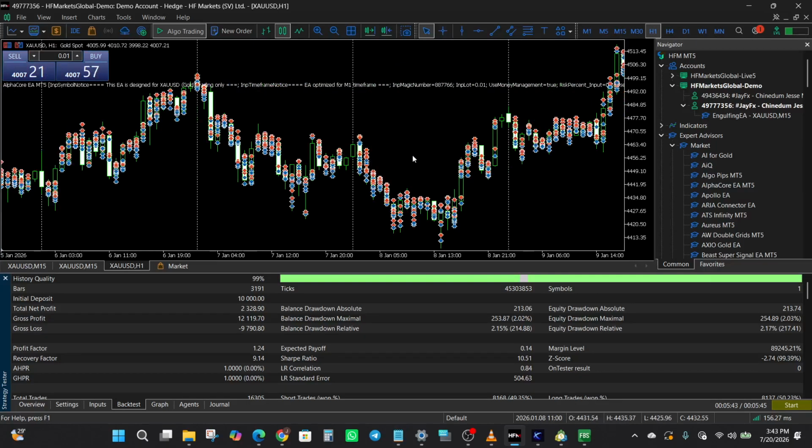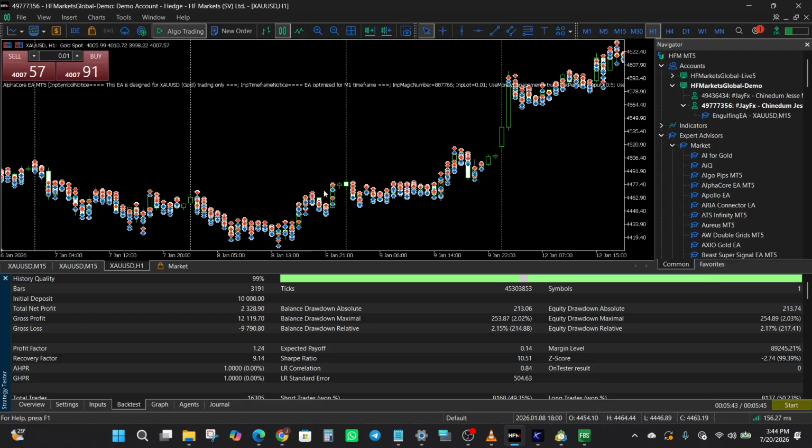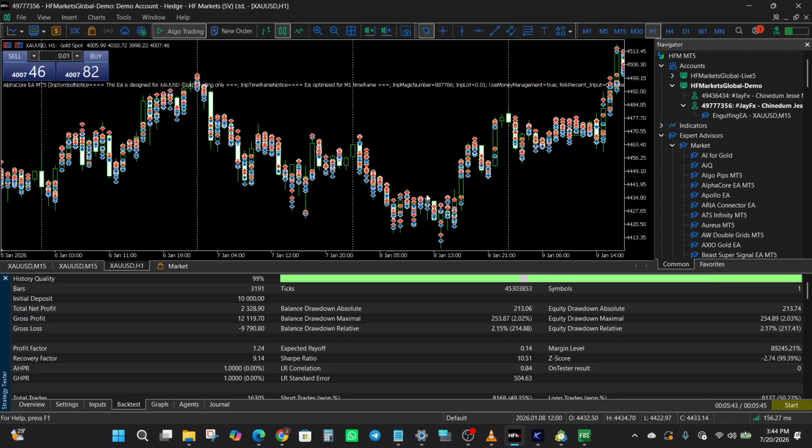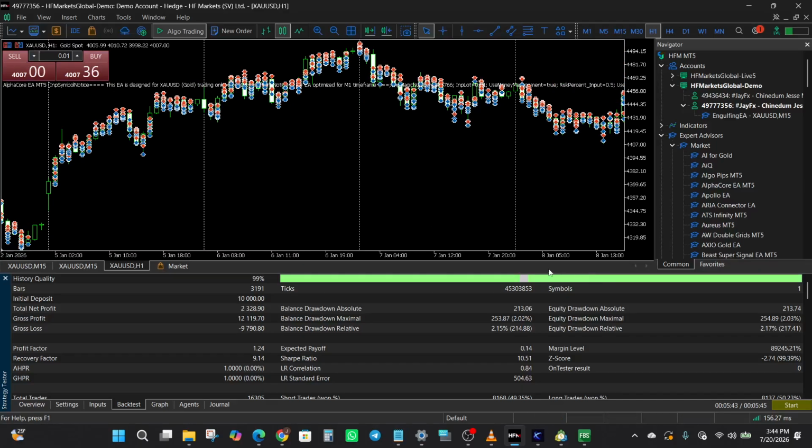All right, you can see how multiple trades are being executed in 1 hour, because this is the hourly time frame. And you can see the trade history. From the trade history, multiple trades being executed in 1 hour on average. I'm going to recommend testing this specifically with your own broker's real spread and commission conditions, given how sensitive this style of high frequency trading is to execution costs.